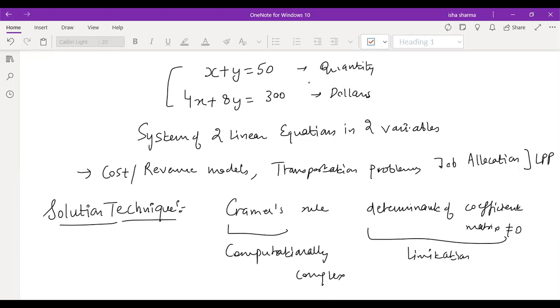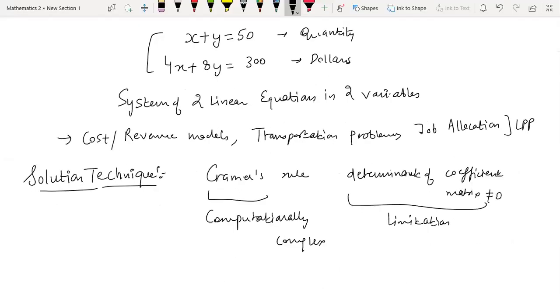You might be thinking at this stage that we did not find Cramer's rule difficult, so what do we mean by computationally complex? I would like to tell you from a research point of view that this system in front of you is a very simple, practical example, but it is just a 2 cross 2 problem: two variables, two equations.